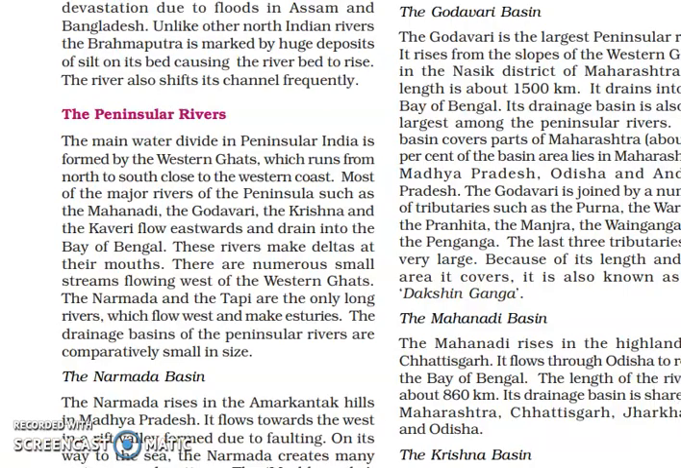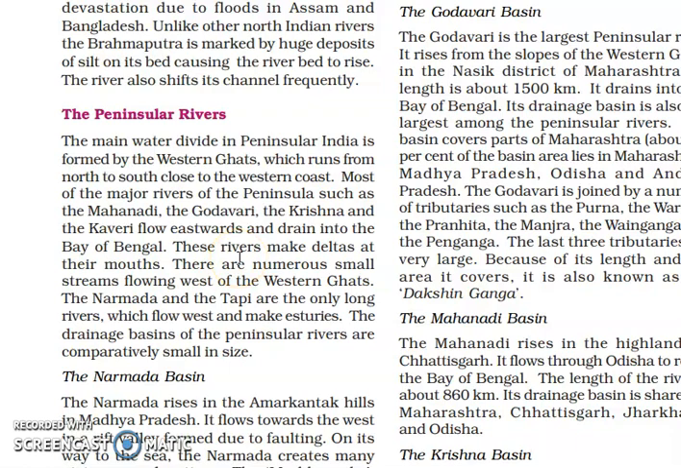Okay. Now see what's written in the book about the peninsular rivers. The main water divide in peninsular India is formed by the Western Ghats, which run from north to south close to the western coast. Most of the major rivers of the peninsula, such as the Mahanadi, Godavari, Krishna and Kaveri, flow eastward and drain into the Bay of Bengal, and the rivers make deltas at their mouths.